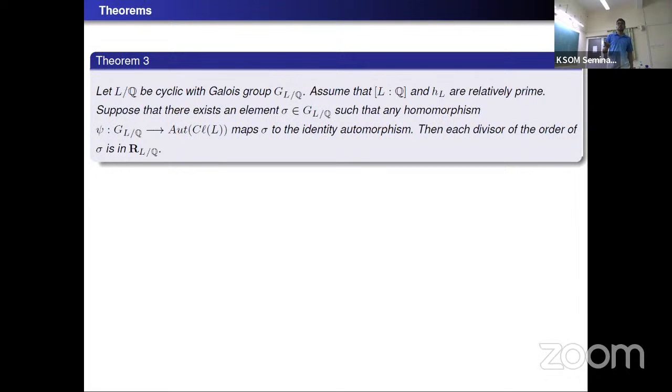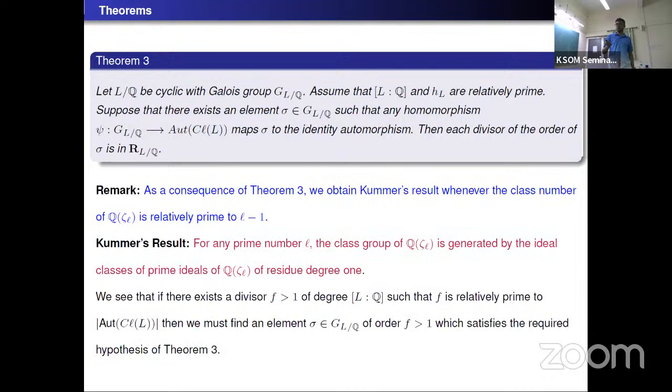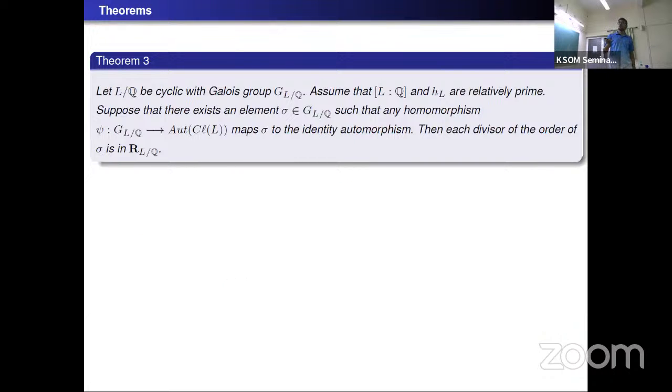Let L over Q be a cyclic extension such that the class number of L is relatively prime to the degree of L over Q. Suppose there exists an element sigma in G_{L/Q}, the Galois group of the Galois extension L over Q, such that any homomorphism psi from G_{L/Q} to the automorphism group of the class group of L maps sigma to the identity automorphism. Then each divisor of the order of sigma is an element of R_{L/Q}. See, if sigma is the identity element, the order of sigma is 1, and if you take any homomorphism psi from the Galois group of L over Q to the automorphism group of the class group of L, then psi maps the identity to the identity element.